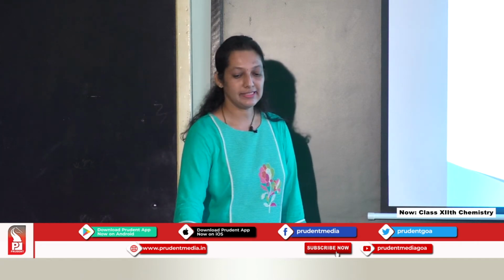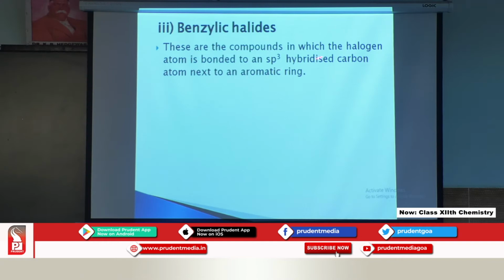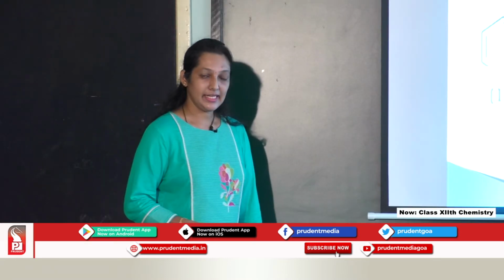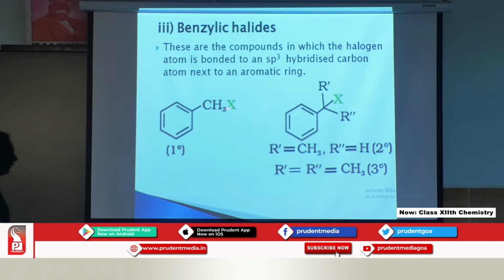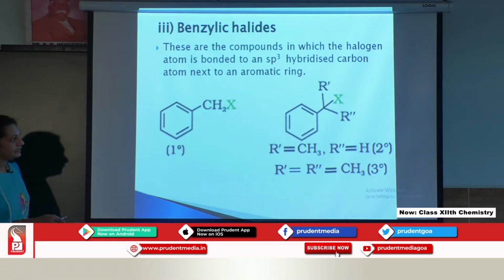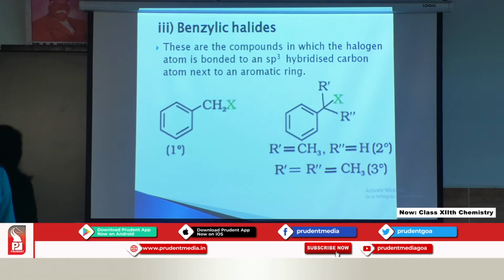Third one is benzylic halide. These are the compounds in which the halogen atom is attached to an sp3 hybridized carbon atom next to an aromatic ring. In benzylic halide also, the carbon will be in the sp3 hybridized form. If you look at over here, the halogen X is attached to the carbon. Again, this carbon is sp3 hybridized and next to that carbon is the aromatic ring. Same way, look at this example, again the X is attached to the single bond. So, this carbon is sp3 hybridized carbon and next to that carbon is the aromatic ring.